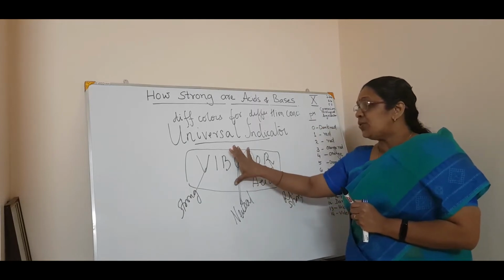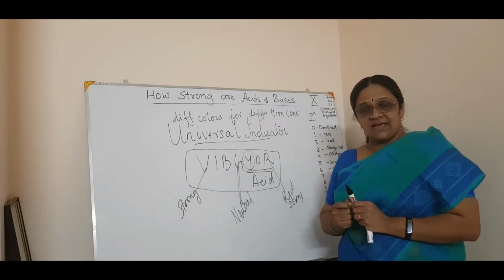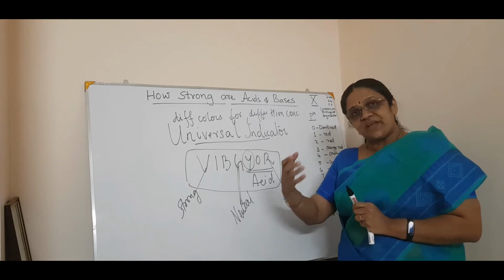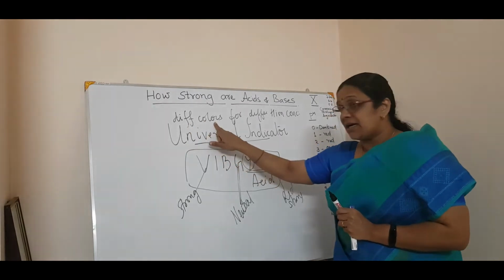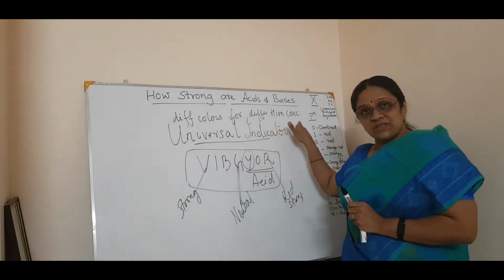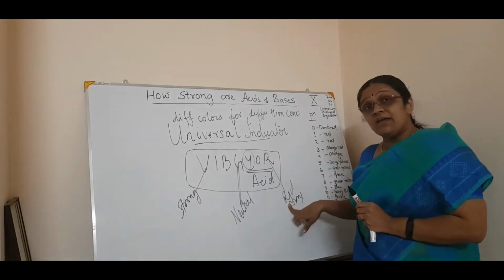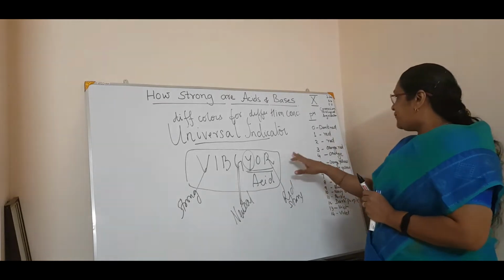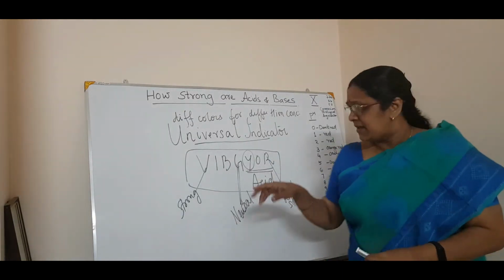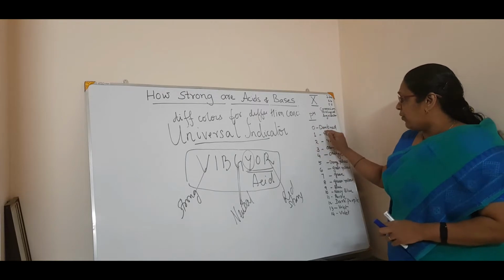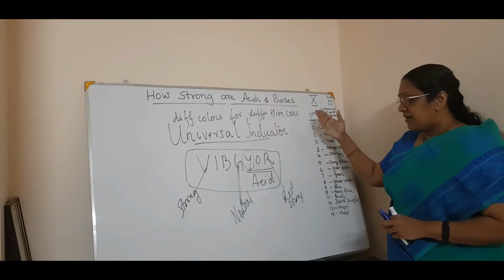So, this is about the universal indicator, used to know the strength of acids and bases, a comparative study of their strength. It shows different colors for different hydrogen ion concentration. If it shows red, it means it is highly acidic in nature. Just for your information, I have written this: in the universal indicator, if the value is 0, it is dark red. If the value is 1, red, which we will deal with later.